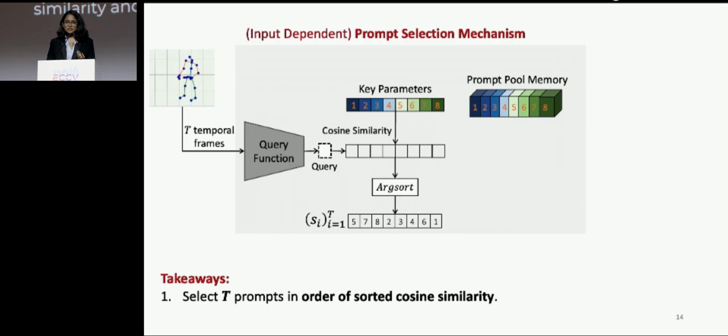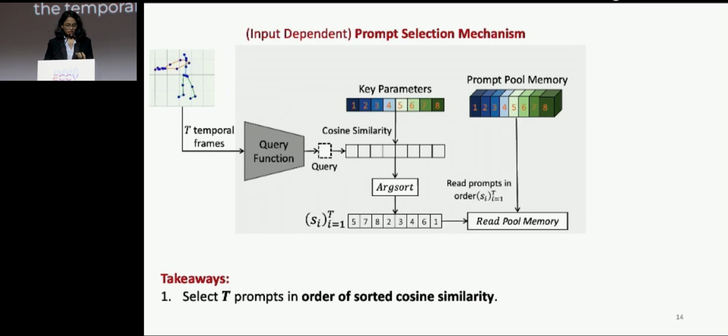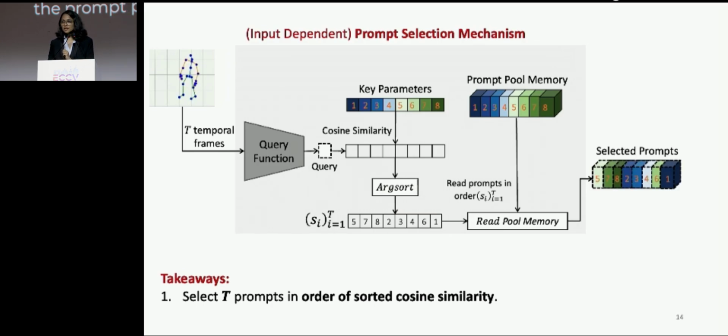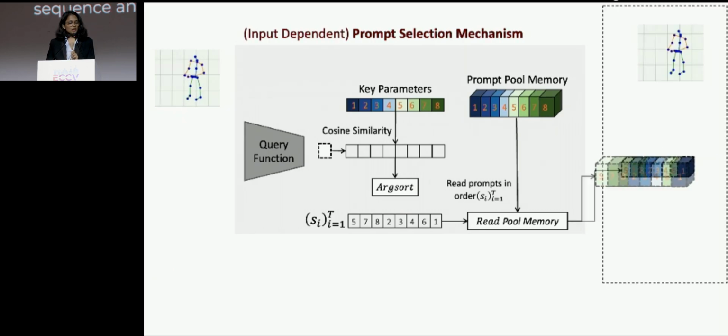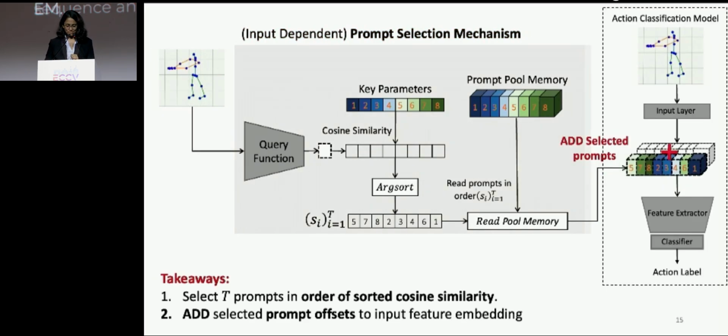The significance of this is that we want to design a prompt selection mechanism where the selection is temporally consistent with respect to the input. The input has t temporal frames, and if we select prompts in an ordered way, we can capture the temporal order dynamics of the input sequence. Once we have this sequence, we read the prompt pool in this ordered sequence and get the final set of prompts, which are finally added to our input feature embedding. And we find that this ordered selection and addition helps us learn the new classes much better.